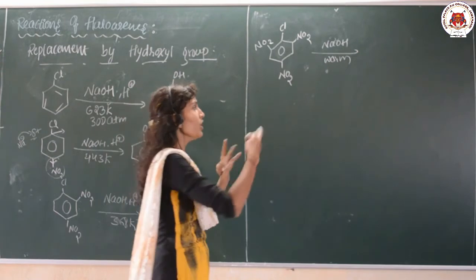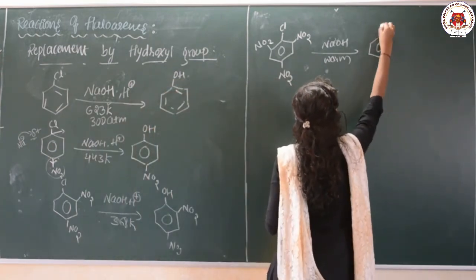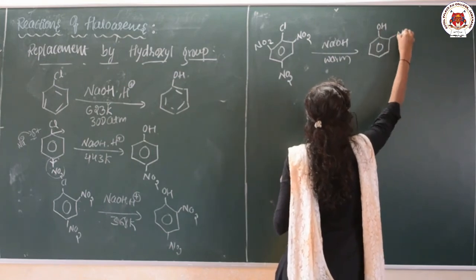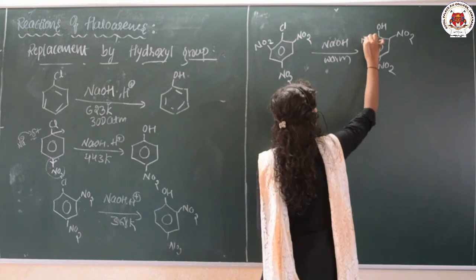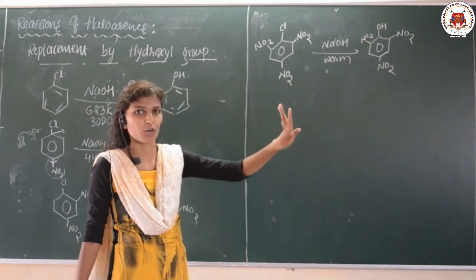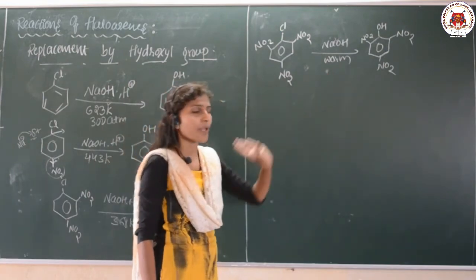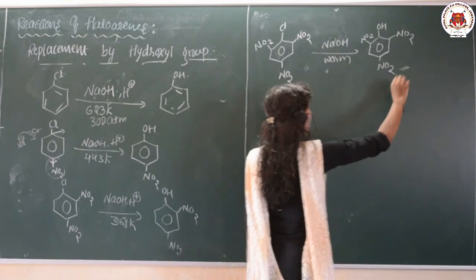Just warm it and you will get the product. What is the name of this product? It is 2,4,6-trinitrophenol, also known as picric acid. This is one of the important parts of the topic.